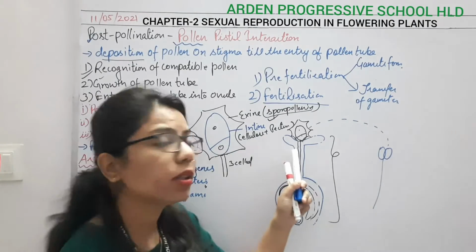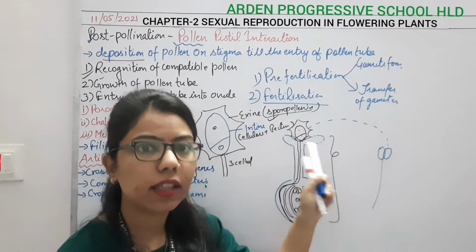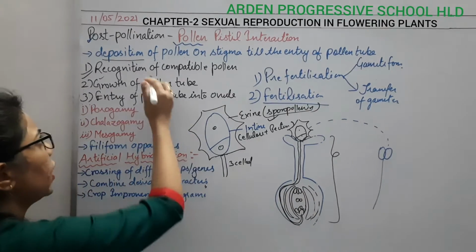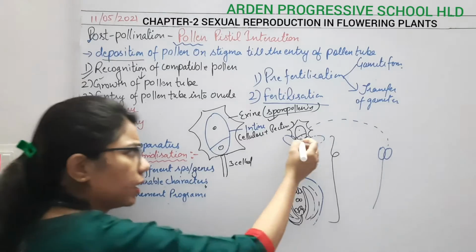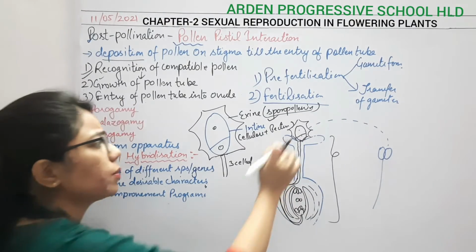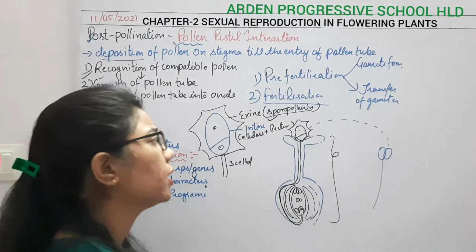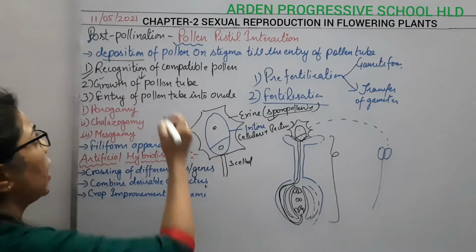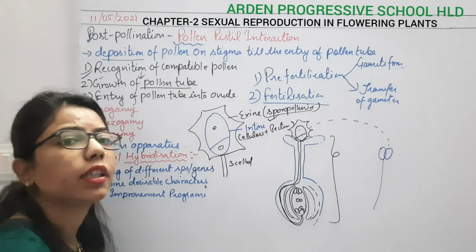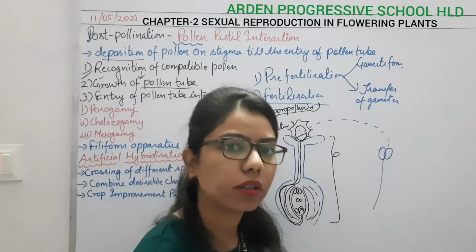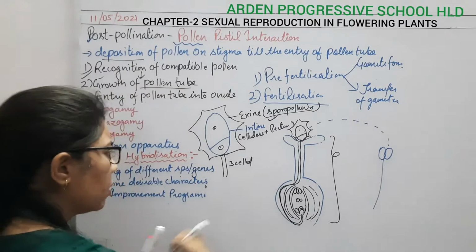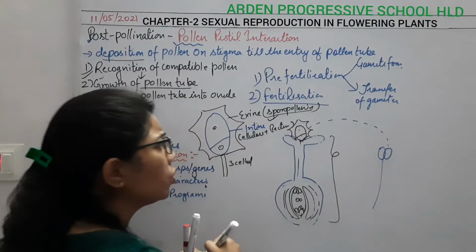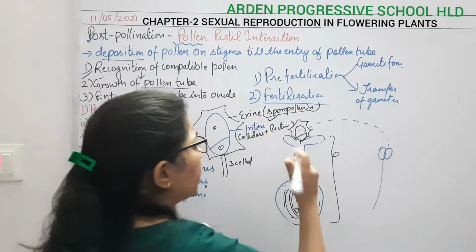Okay, the stigma should recognize the pollen grain, whether it is of its own kind, yes or no. So here we have done the first step. Once the stigma has recognized this pollen grain, what will happen here? It will germinate, and due to this germination there will be growth of the pollen tube. I'm drawing it again here. Due to this germination of the pollen grain, what will happen?